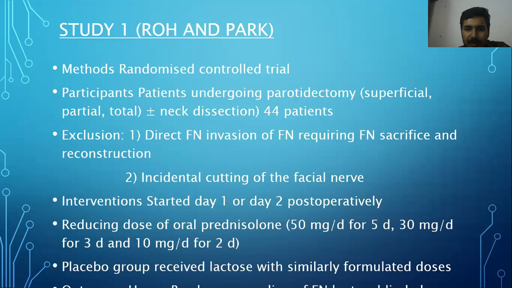Sir, they compare 2 studies. In study 1, the method is a randomized control trial. Patients undergoing parotidectomy, 44 patients. They excluded direct invasion of the facial nerve requiring sacrifice and reconstruction, and incidental cutting of the facial nerve. Intervention started on day 1 or day 2 post-operatively: a reducing dose of oral prednisolone, 50 mg per day for 5 days, followed by 30 mg per day for 3 days and 10 mg per day for 2 days. The control placebo group received lactose in a similarly formulated dose.